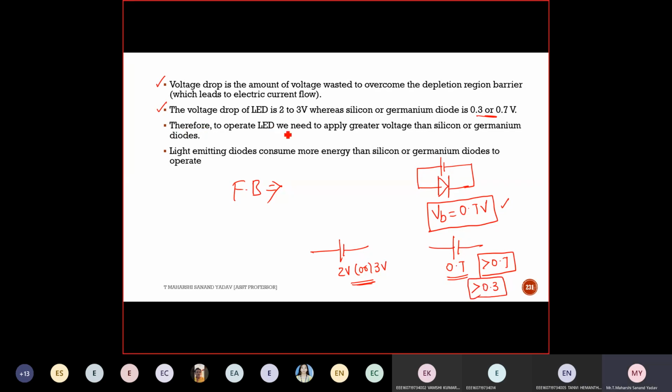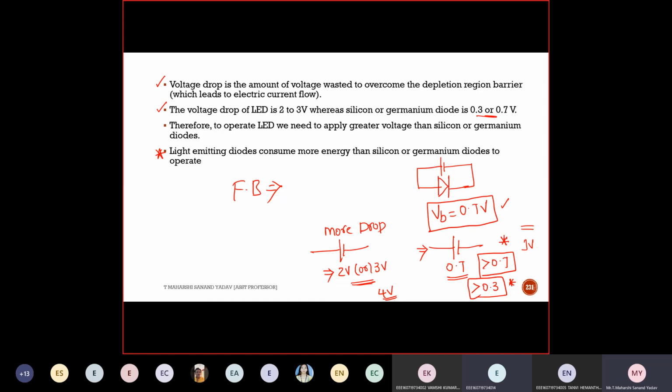Therefore, to operate a light emitting diode, we need to apply a greater voltage than for silicon and germanium, as shown here. For this, suppose 1 volt is okay, whereas for the LED at least you need to apply 4 volt, which is more compared to a normal PN junction diode. So light emitting diodes consume more energy than silicon or germanium diodes to operate. Why? Because if I am applying more voltage, there will be more drop across this, which is in the range of 2 volt to 3 volt, whereas for silicon it is 0.7 or 0.3. I hope you are clear with this concept.